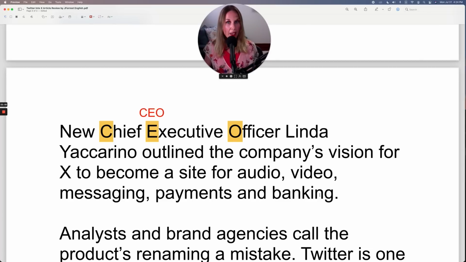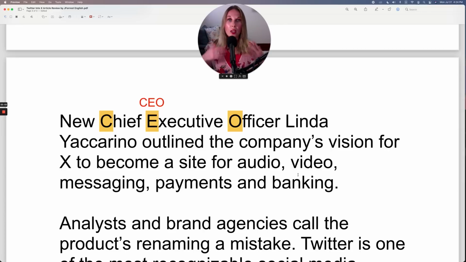So it looks like with this rebrand, by turning Twitter into X, it appears, based on what we're reading now, that Elon wants to also expand what the company does. And it won't just be a social media platform if you can do your payments and banking. This is interesting because did you know that Elon Musk started PayPal?